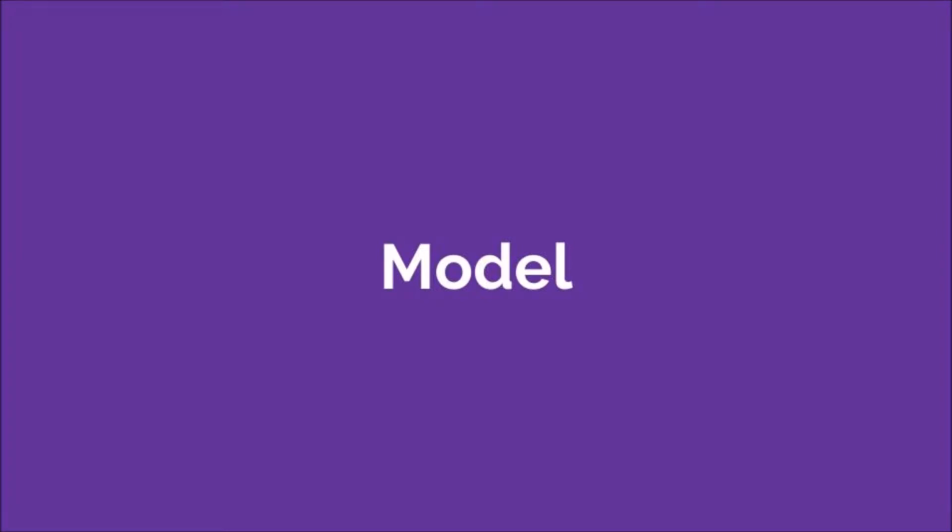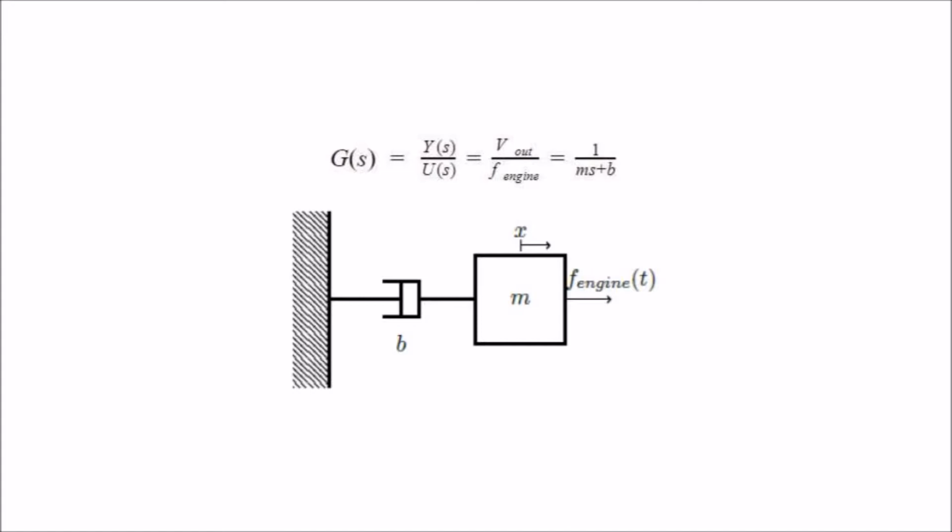We have chosen to use a driverless car as our system. We have determined the inputs of this model to be the force from the car's engine. This force will act upon the mass of the car and will propel it forward, which will produce a velocity as an output. The purpose of this velocity will be to use it later and to monitor it in order to keep the car within 10% of the posted speed limit.